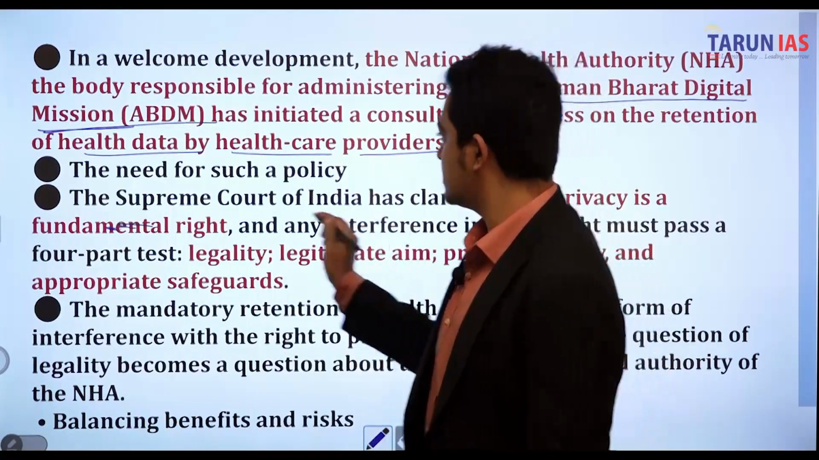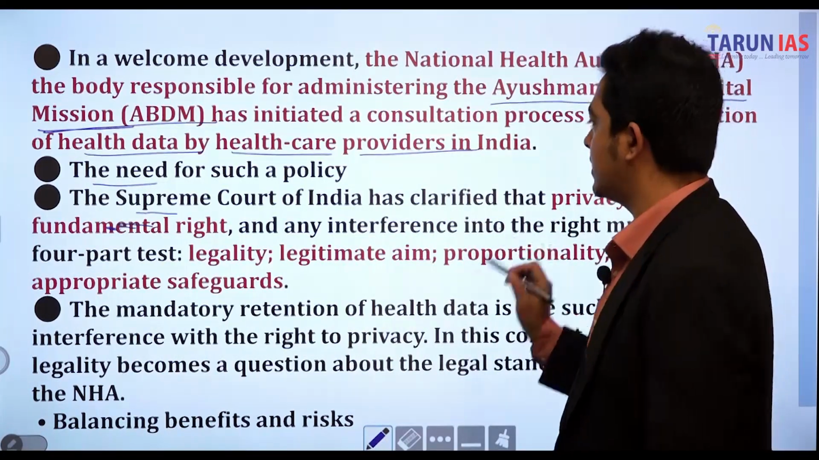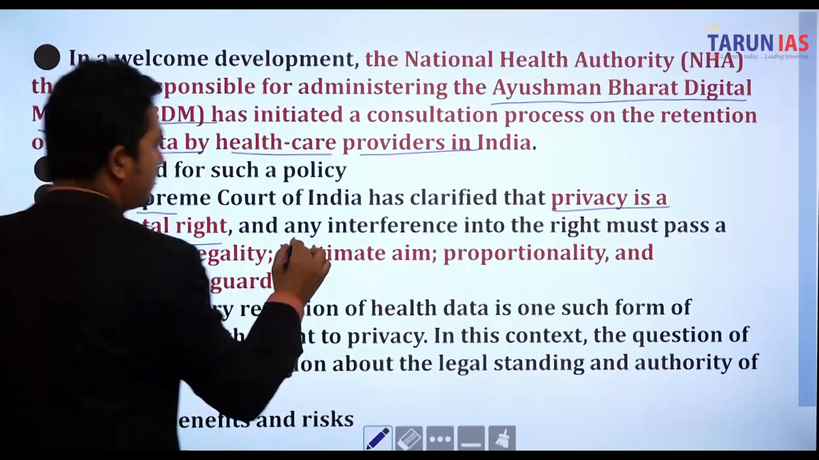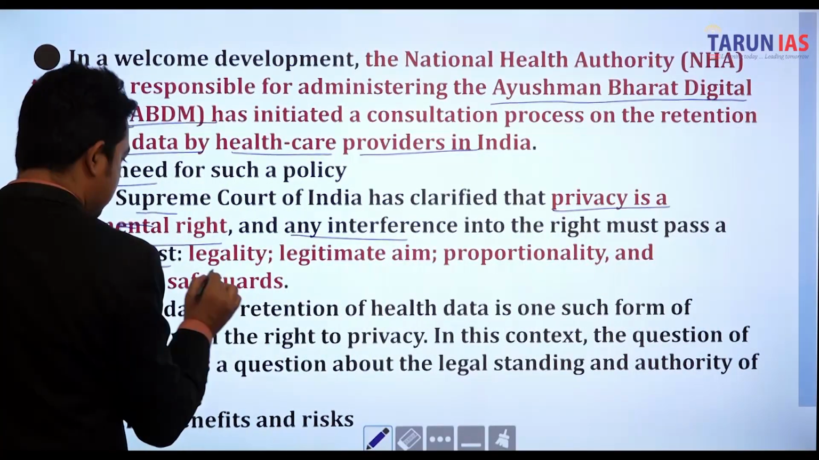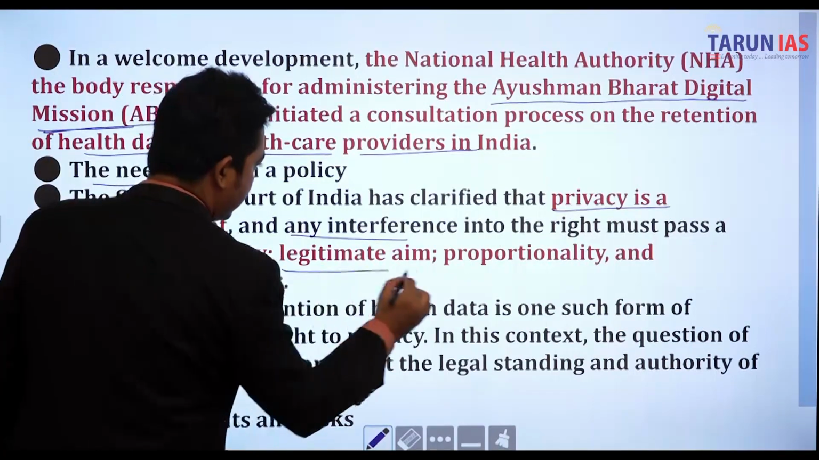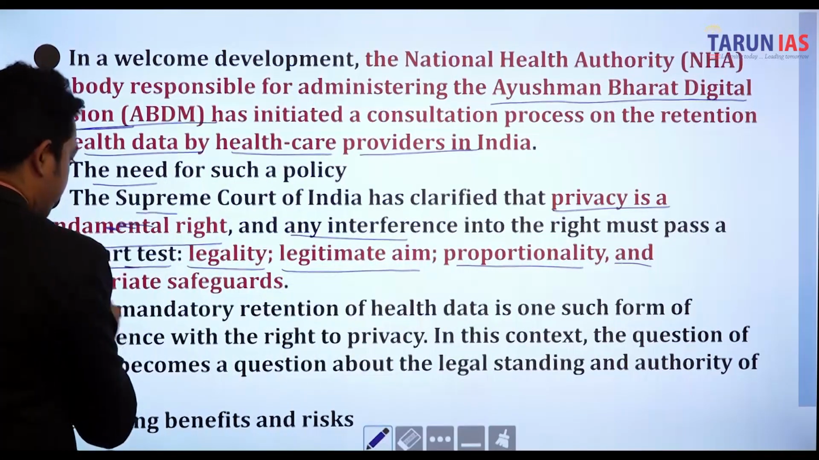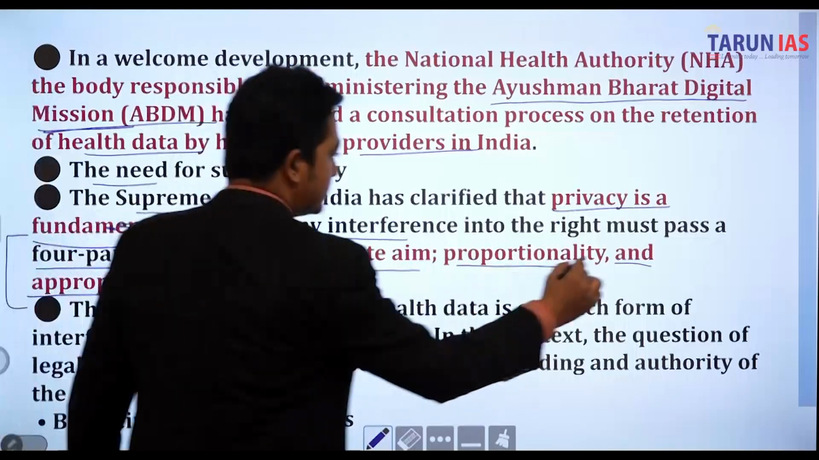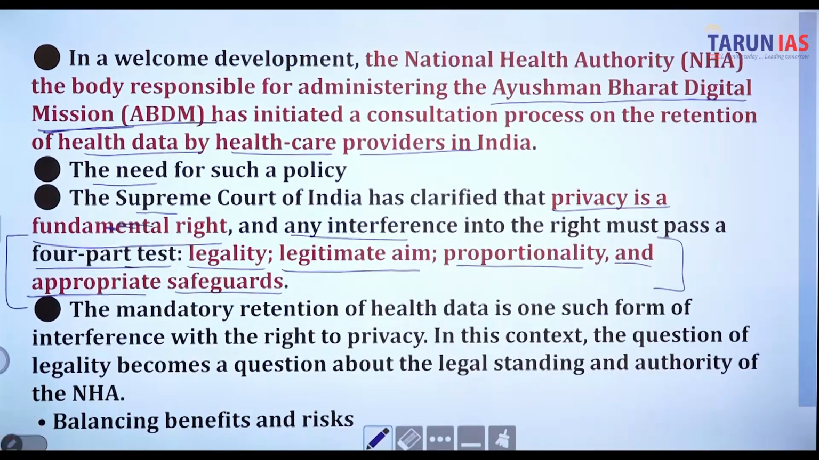Because of the need for such a policy, the Supreme Court of India has clarified that privacy is a fundamental right, and any interference with the right must pass a four-part test. What four-part test? Legality, legitimate aim, proportionality, and appropriate safeguards. In this segment, legality is basically whether that privacy interference is legal or not.